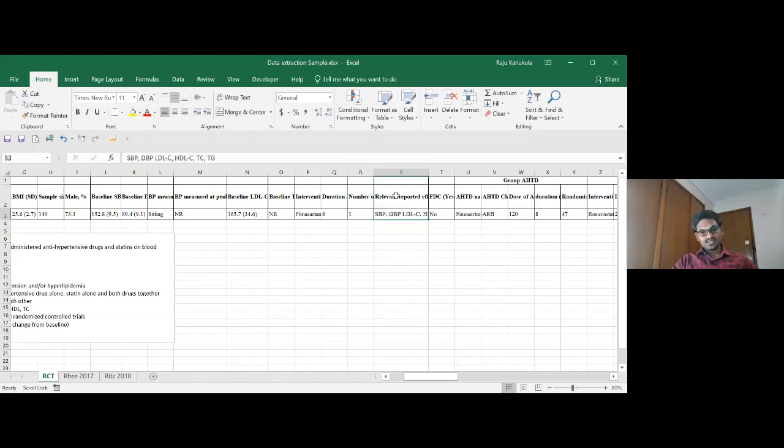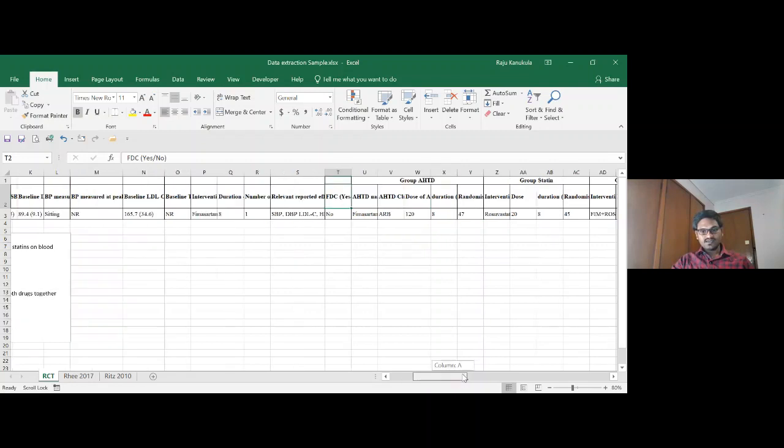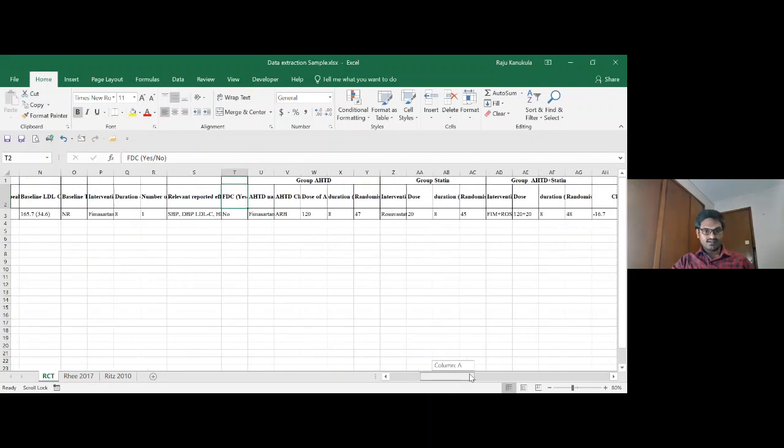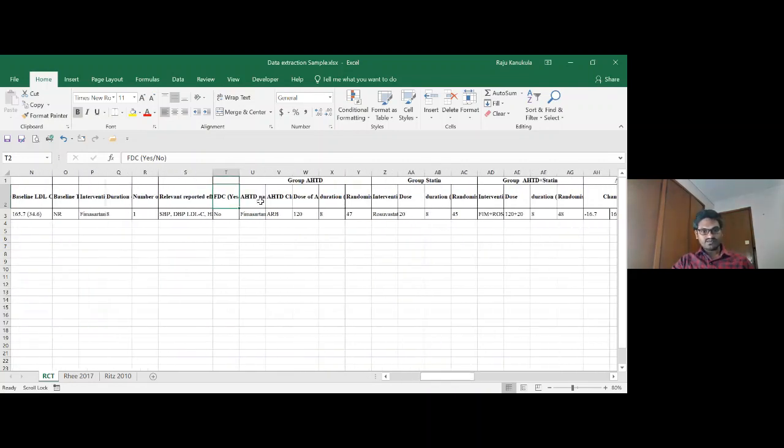And what are the outcomes that this study reported? This study reported SBP, DBP. Whichever we are interested in, it has the values related to the outcomes, so we can capture those. Next, whether the intervention is FDC or not, so that we are going to capture.